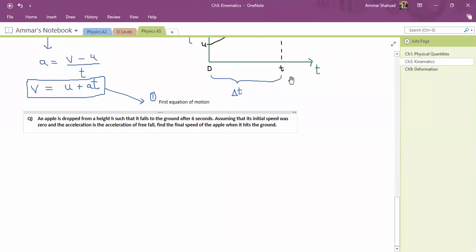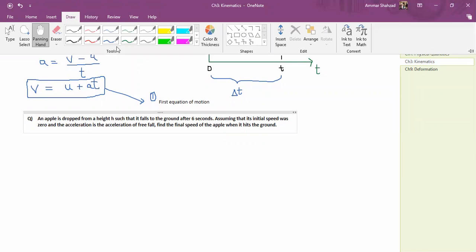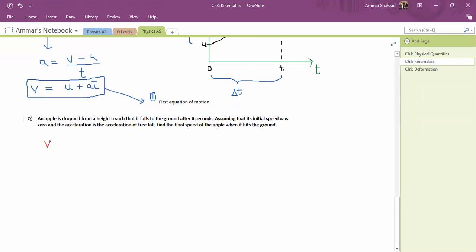First thing, always write the equation. So v is equal to u plus at. Now I'll ask you to fill in these blanks. What is u? u is 0, because we have assumed that the initial speed is 0. What is a? a is the acceleration of free fall, and acceleration of free fall is almost 10 meter per second square, or we can say 9.8. Let's use 9.8 meter per second square, basically the gravity.